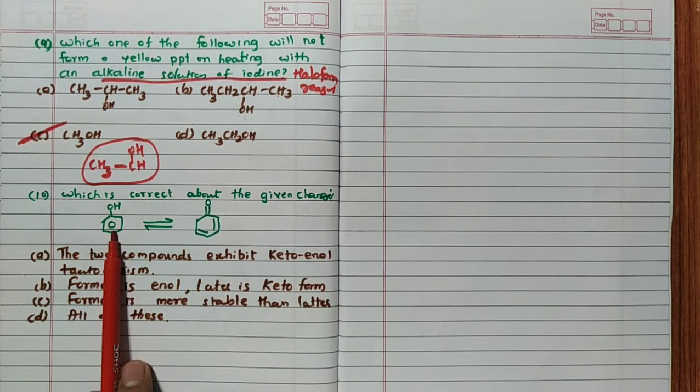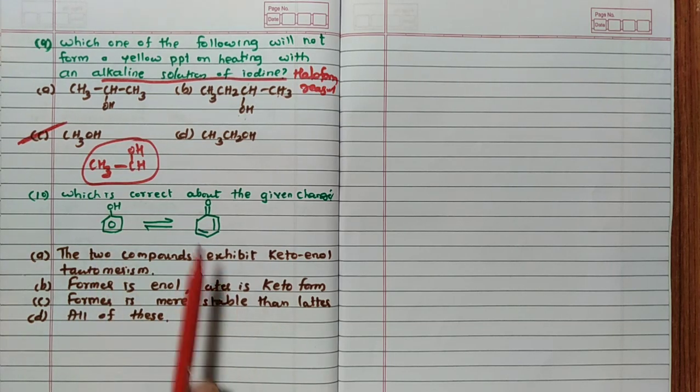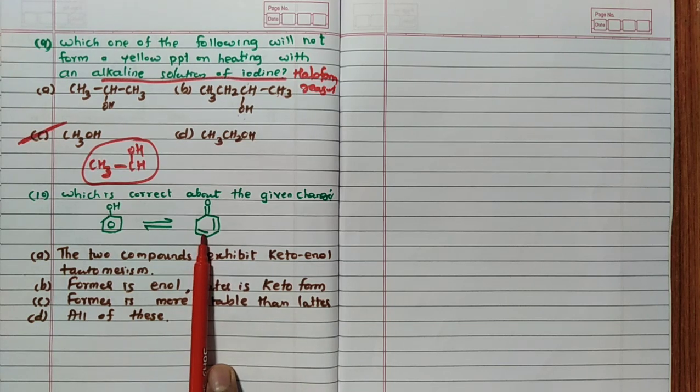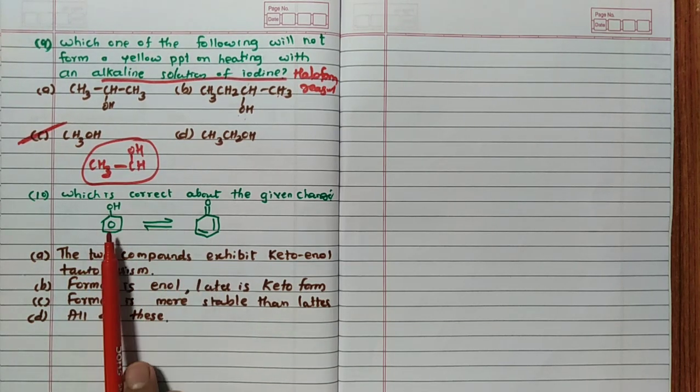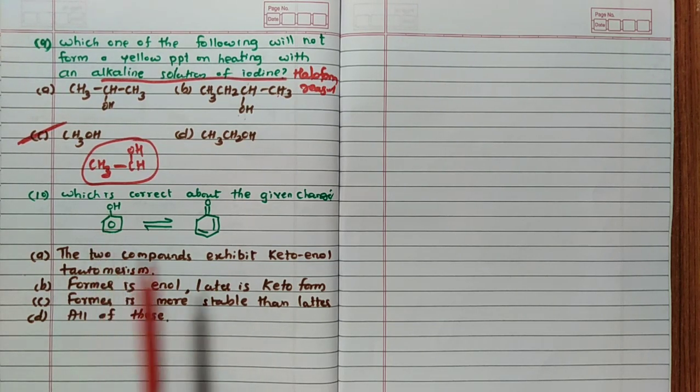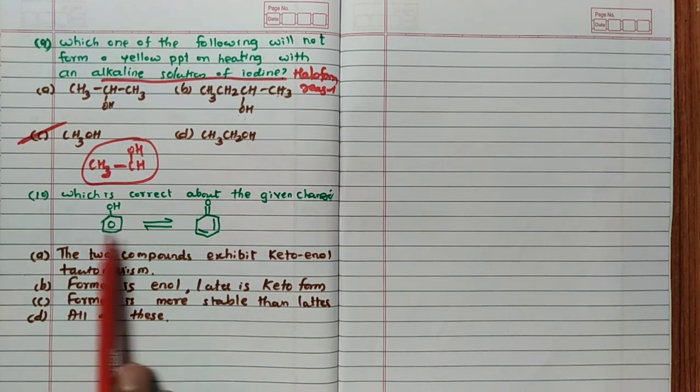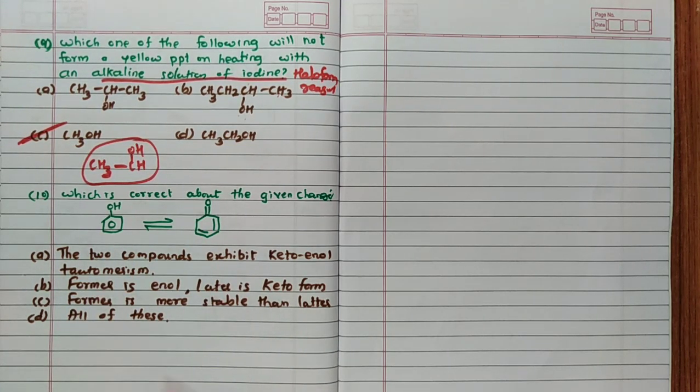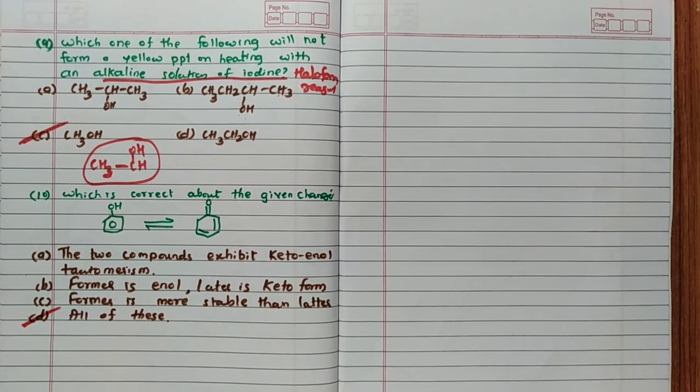Former is enol, latter is keto, that is also correct. Former is more stable than the latter, that is also correct, because in the former, because of resonance, this form is more stable. The latter does not form resonating structures as shown, so the former is more stable. This is also correct. Hence the answer for this tenth question is D.